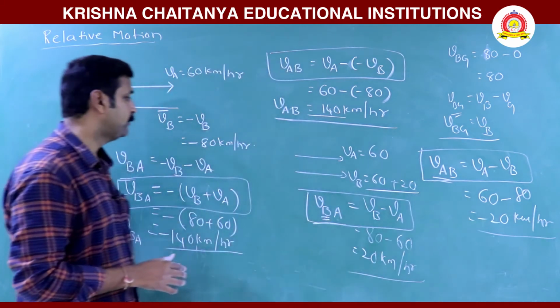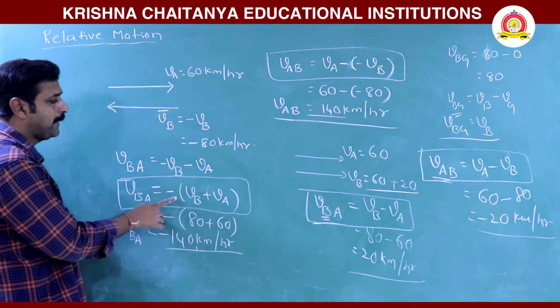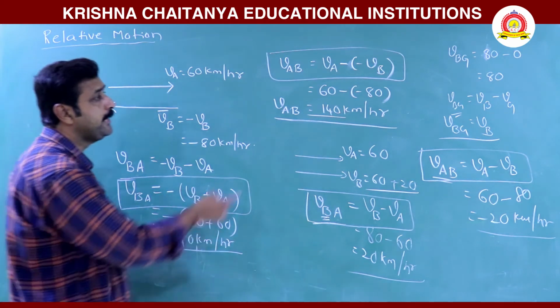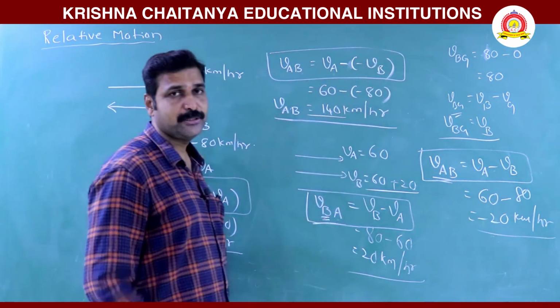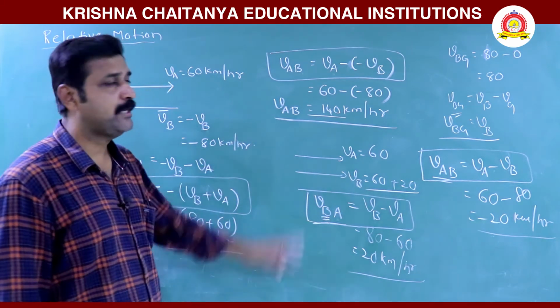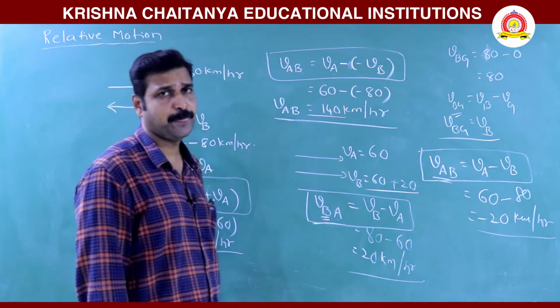When they are moving in opposite directions, velocity of B with respect to A is VB plus VA, and velocity of A with respect to B is VA plus VB. So these are the expressions you have to remember while solving the problem. Similarly, we can write for accelerations also.